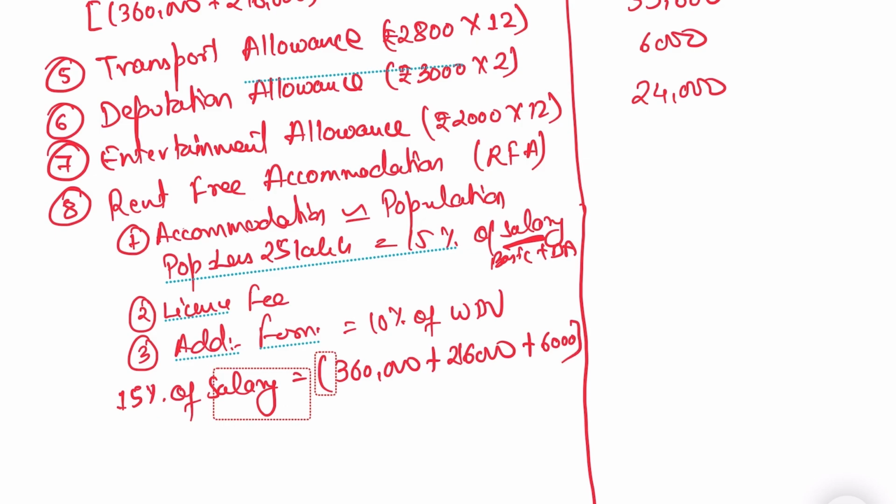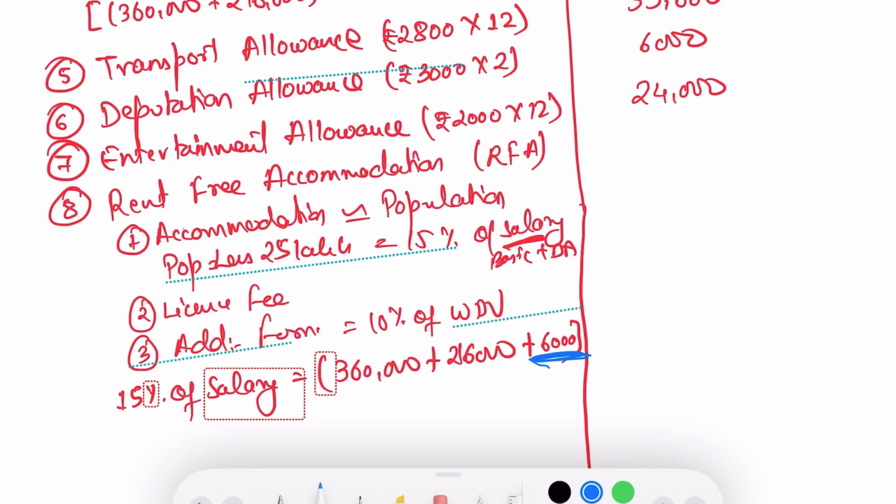Here I want to highlight, do not get confused. Sometimes some of you might not take deputation allowance as a part of the salary because it's mentioned as basic and DA. It's a very contradictory point here.